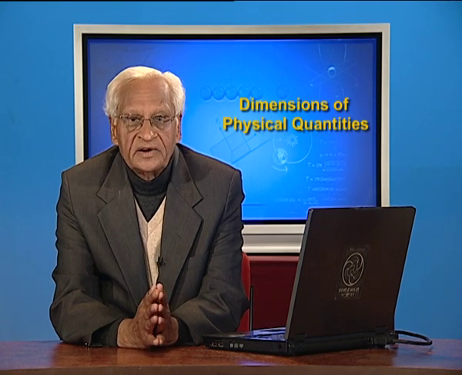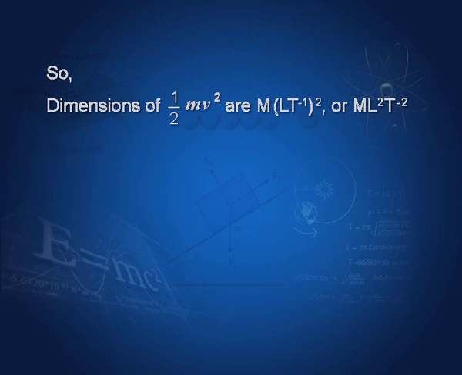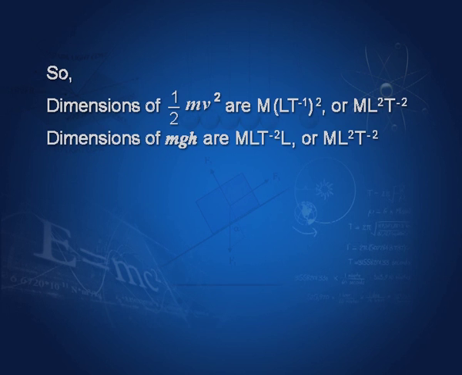So, let us write down dimensions of half m v squared: M L T minus 1 to the power 2, or M L square T to the power minus 2. Dimensions of m g h are M L T to the power minus 2 into L, or again M L square T minus 2.